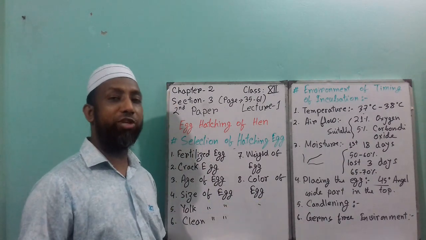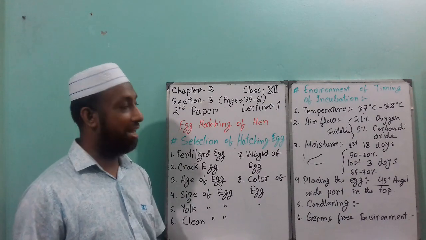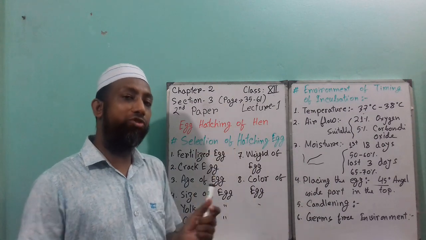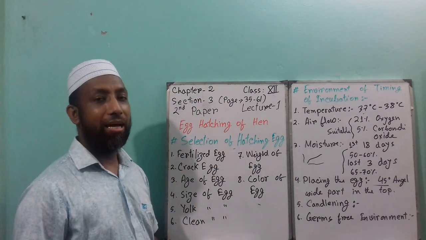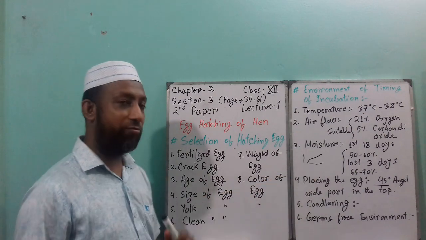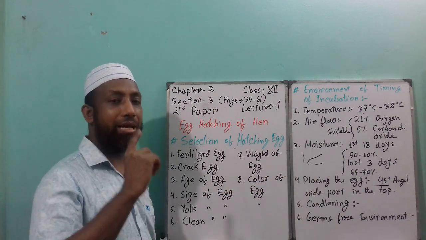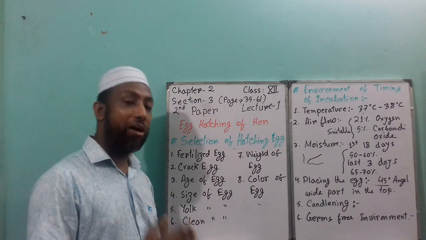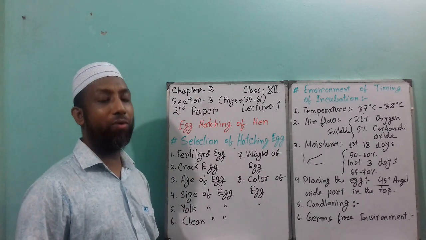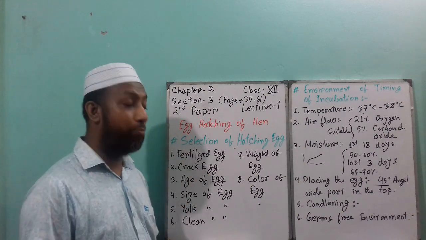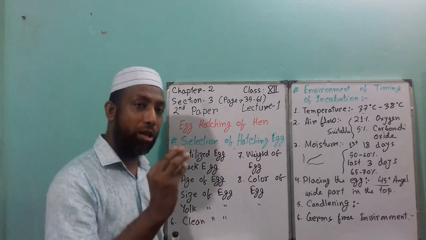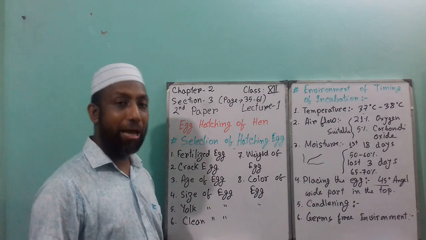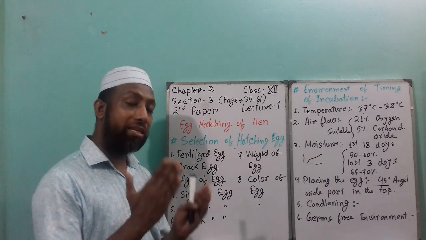And you have to check that every 7 days. That means they need 21 days. After 7 days, you check in front of the light. If any type of vein is present, that means that egg is very good, because it's improving. After 14 days, check again. If that egg is improving, that means it looks like a small baby, because after 14 days it will become more mature than at 7 days. So that means that egg is okay.